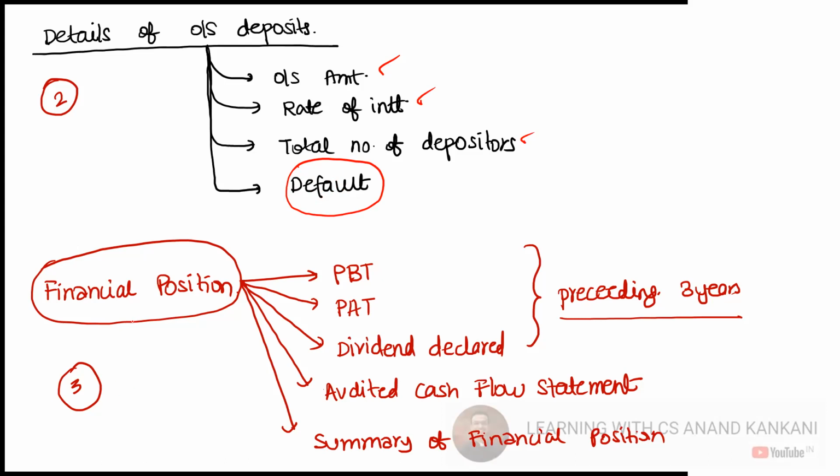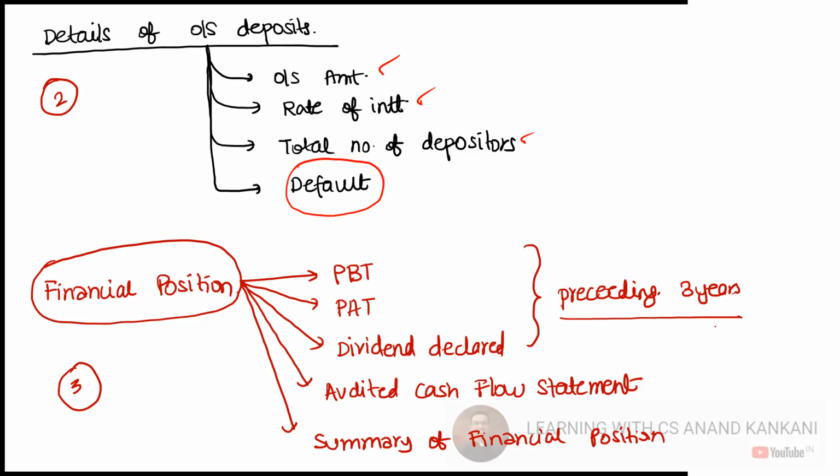Then the company needs to provide the financial position of the company, and in the financial position they need to provide the profit before tax, the profit after tax, the rate, or basically the amount of dividend that has been declared, the audited cash flow statement, and the summary of the financial position.